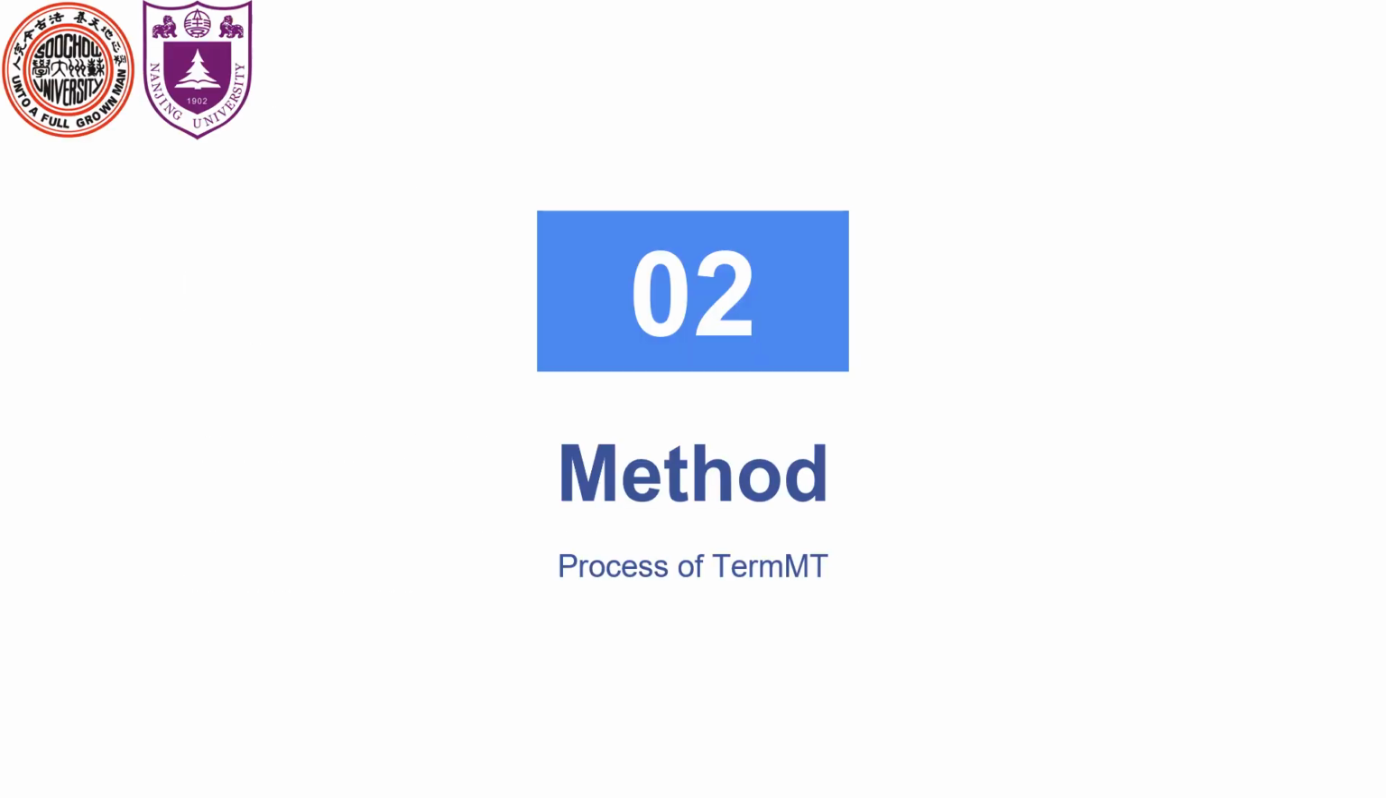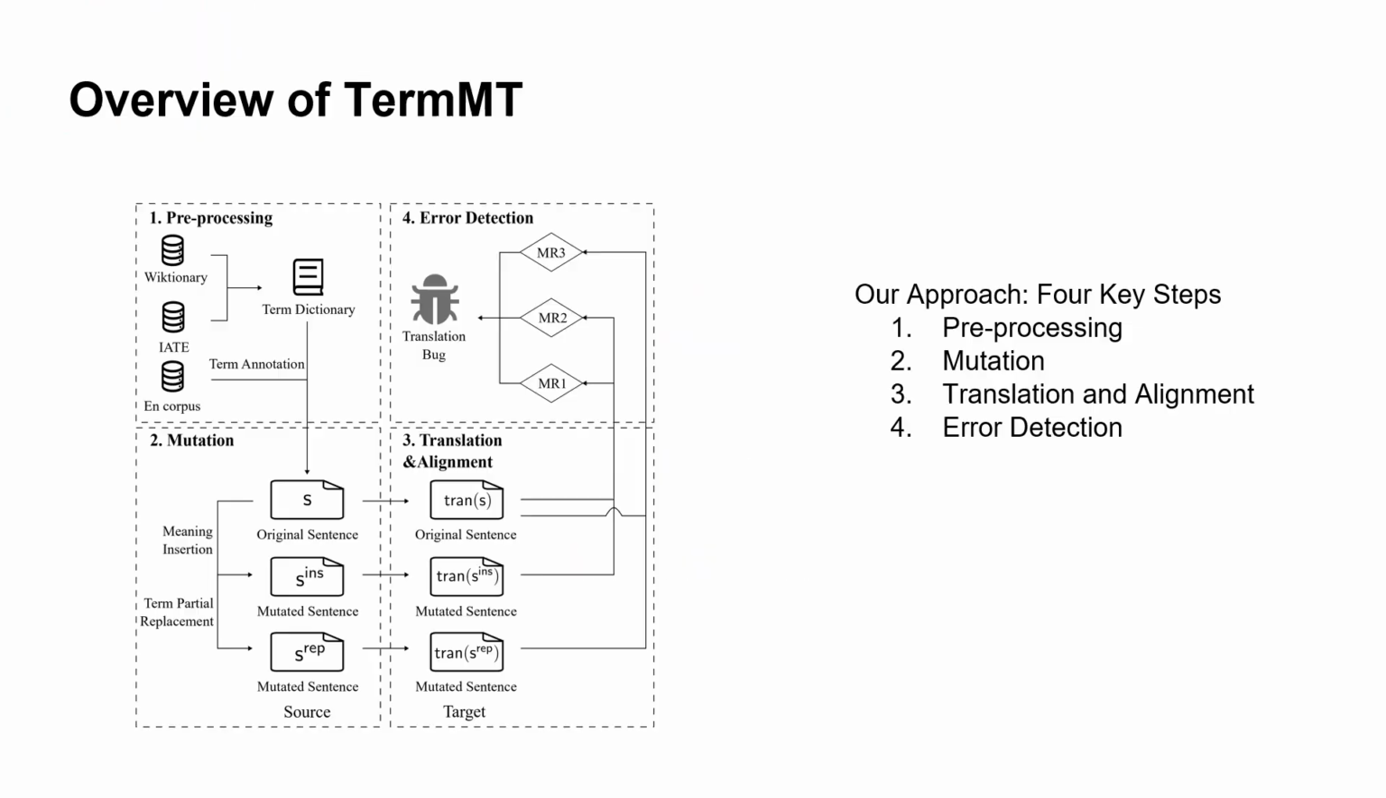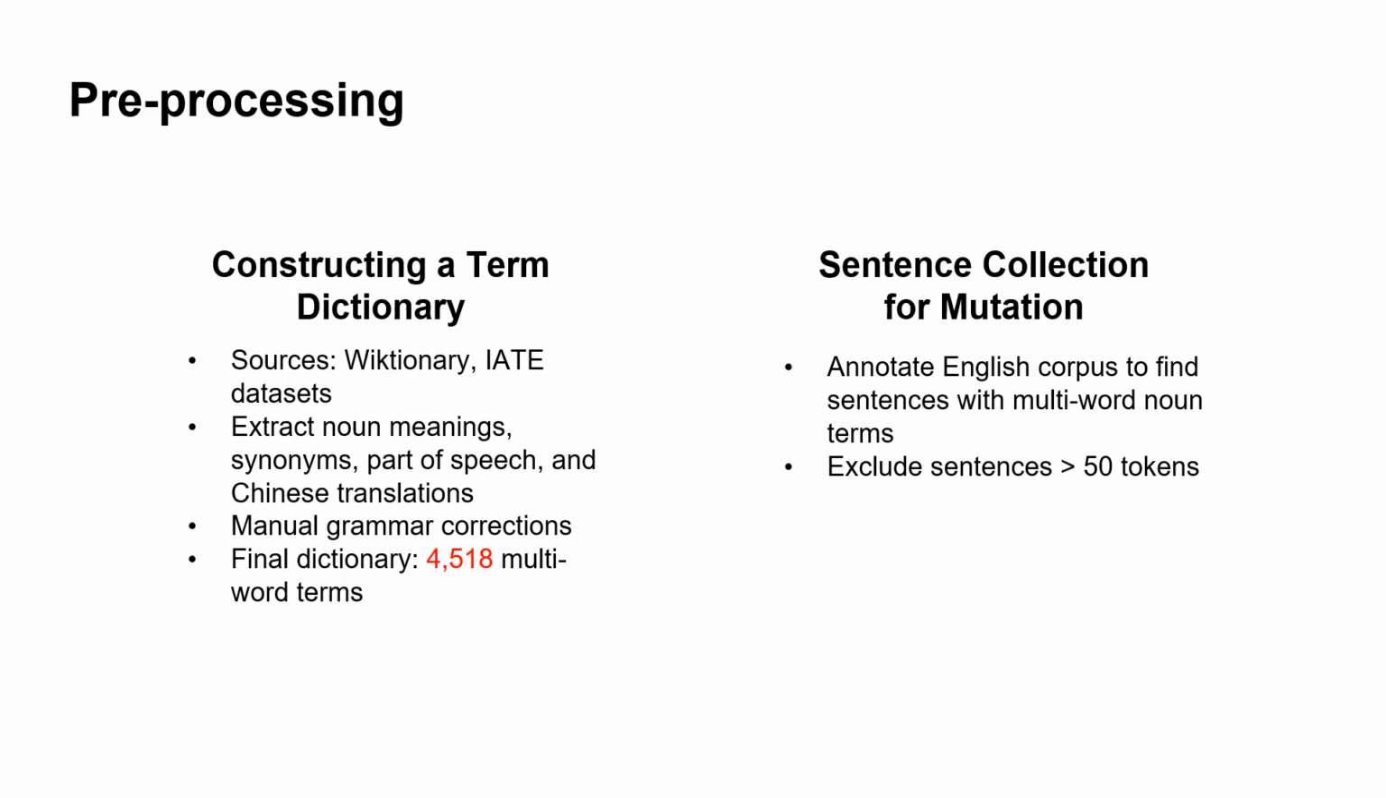Having addressed the limitations and motivations behind our research, we will now proceed to discuss the methodology employed in our study. Moving on to the overview of TermMT, our methodology consists of 4 key steps: preprocessing, mutation, translation and alignment, and error detection. In the preprocessing phase, we focus on constructing a comprehensive term dictionary.